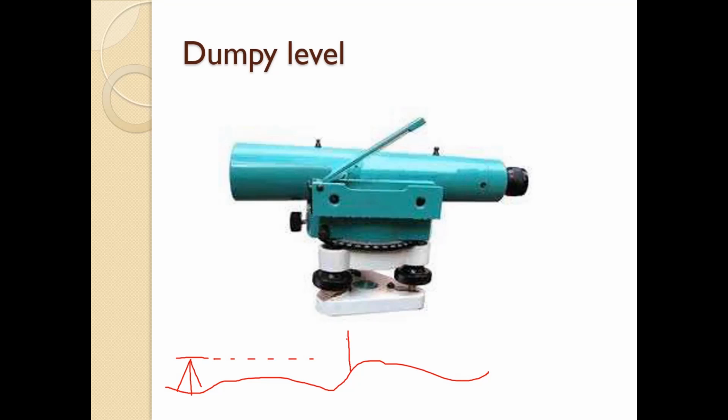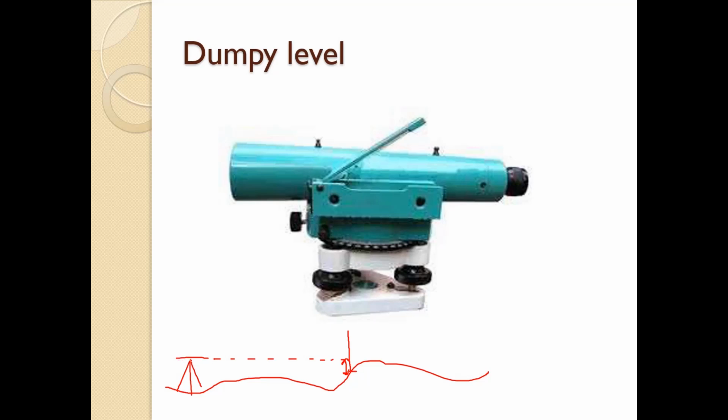On the staff the marks are there, like our regular scale. So the line of sight intersects over here. This height we have to record, and then with the help of some mathematics, we can find the level of this particular point.